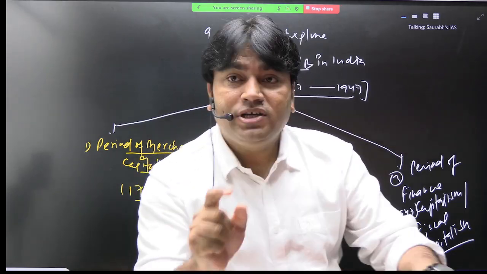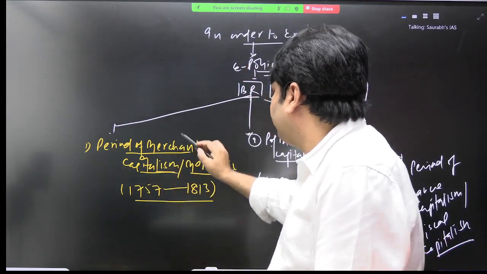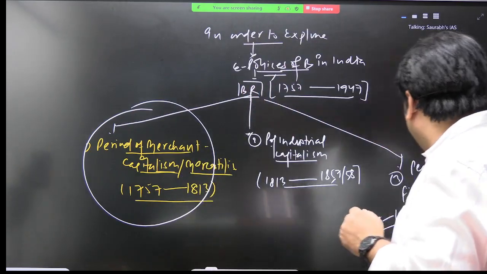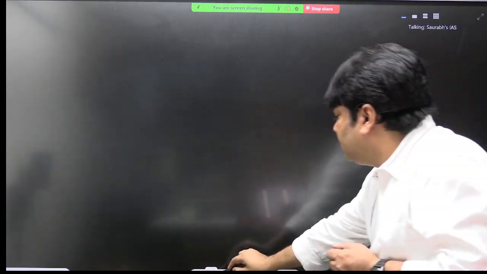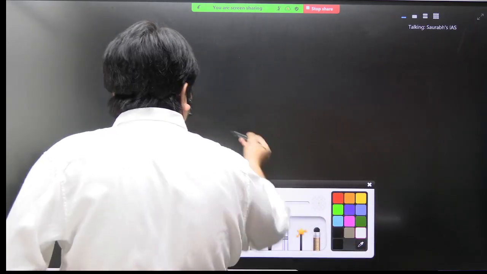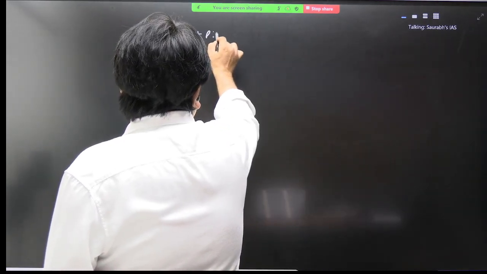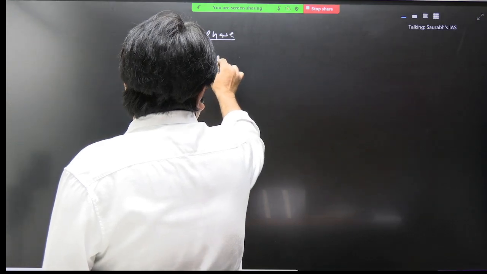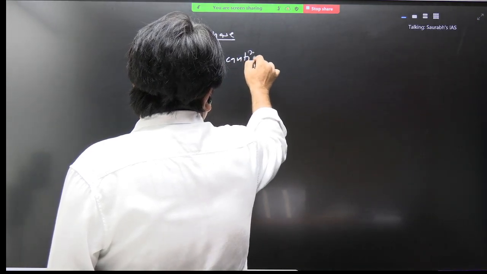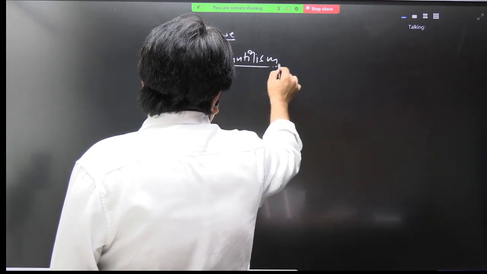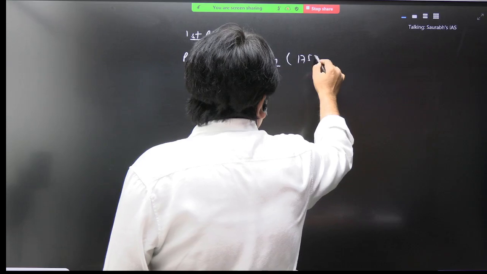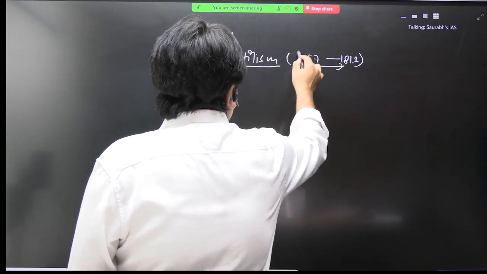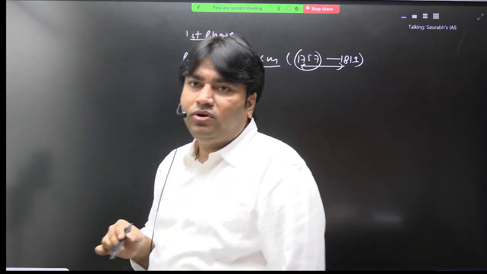So first we will discuss which phase? First phase. What happened in this phase? We will try to discuss everything, then we can easily understand the development. So write the first phase here. The first phase was period of mercantilism, and this time period is 1757 to 1813 AD. What happened during this time period, this we need to understand.